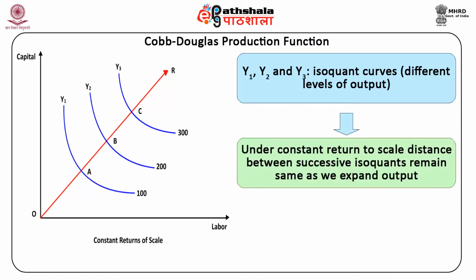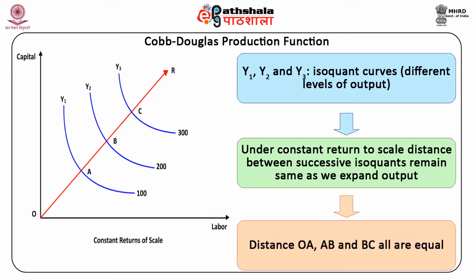Under constant returns to scale, the distance between successive isoquants remains the same as we expand output from 100 to 200 to 300 units. On the straight line OR starting from the origin, the distances OA, AB and BC are all equal.